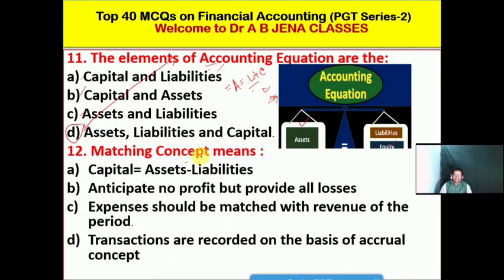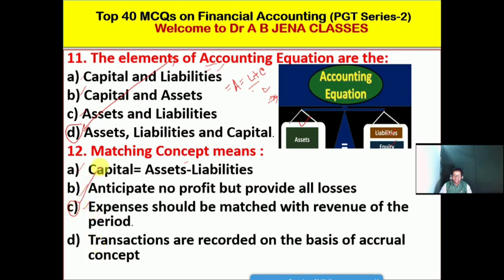So next one, matching concept. What will be matched with what? Matching concept tells about what? A. Capital is equal to assets minus liabilities. B. Anticipate no profit but provide for all losses. C. Expenses should be matched with revenue of the particular period. D. Transactions are recorded on the basis of accrual basis.